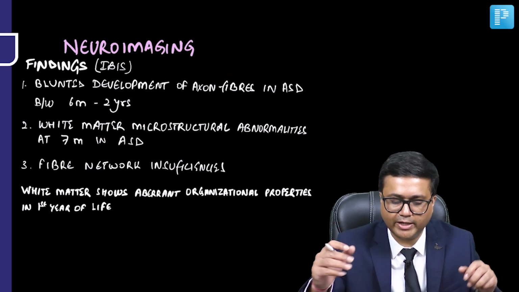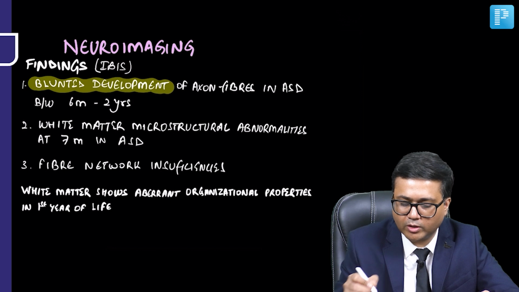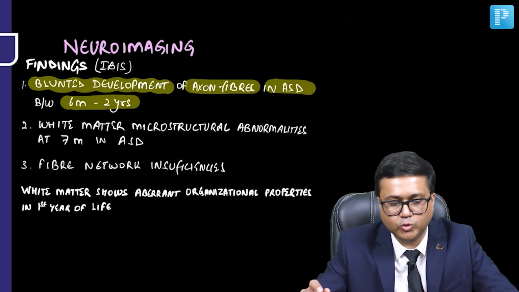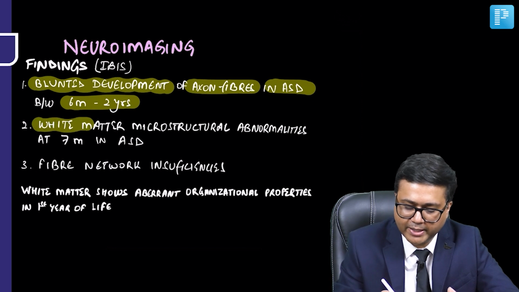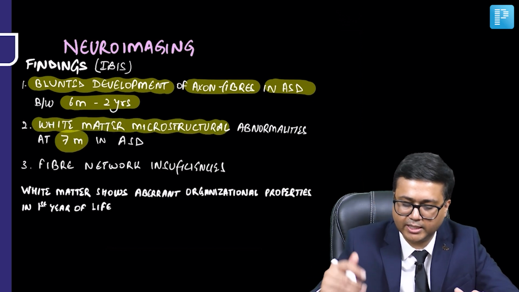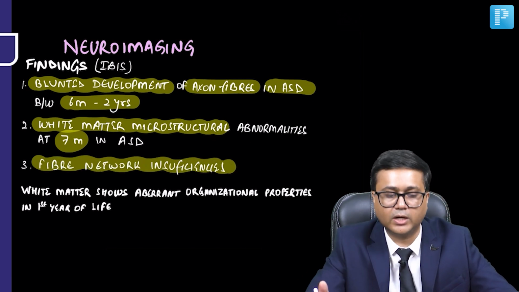Some of the interesting findings of the study include that there is a blunted development of axon fibers in ASD between 6 months to 2 years. Then white matter microstructural abnormalities may occur at 7 months in ASD, and fiber network insufficiencies may also occur.